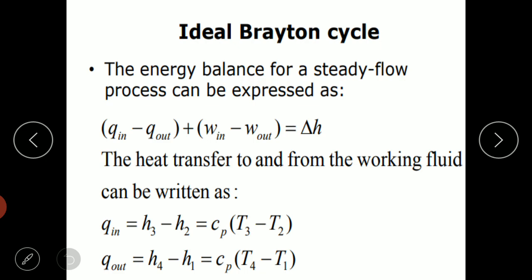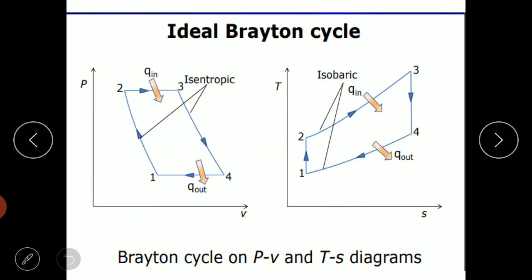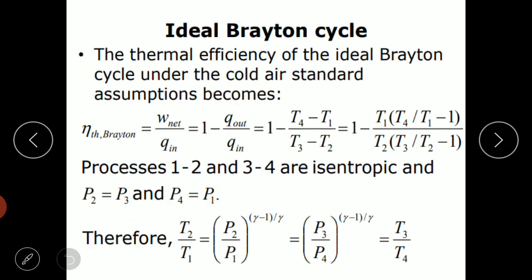Again, if it is work input and work output, here the gas is compressed from state 1 to state 2. So compressor work equals H2 minus H1, because at the output you will have a higher pressure compared to the pressure at the inlet. Enthalpy is nothing but U plus PV. So if pressure increases, enthalpy will automatically increase. So H2 minus H1, or Cp into T2 minus T1. This is how we will find work for each and every device.